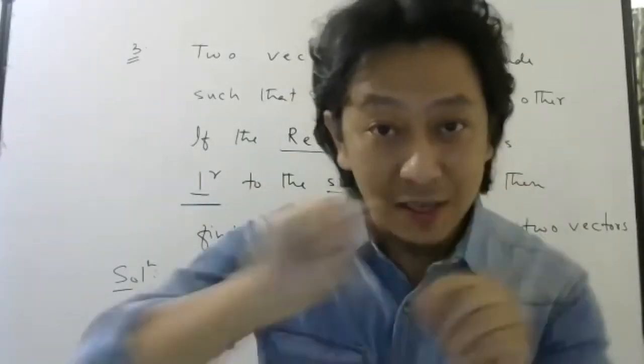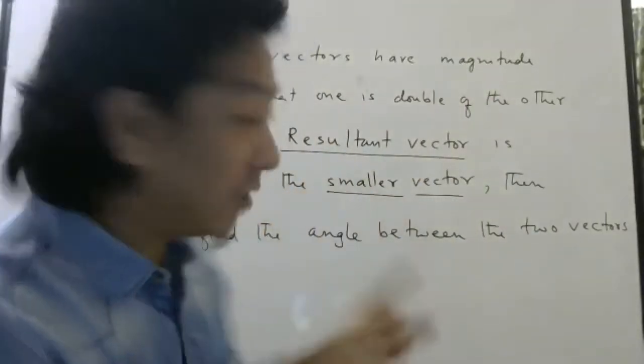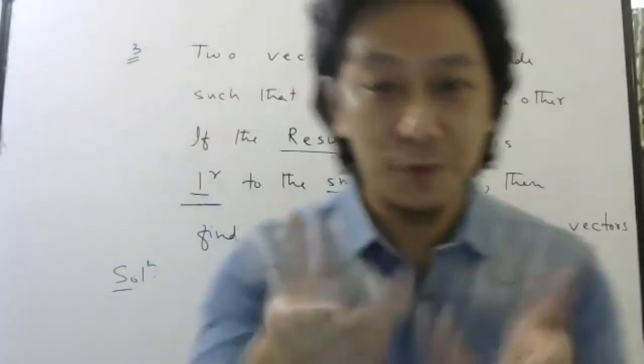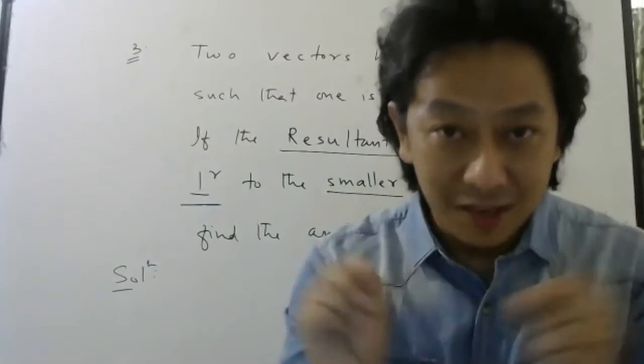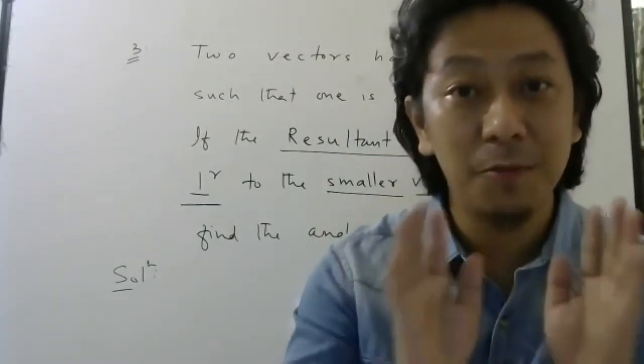Then you have to draw the diagram in such a way that the resultant vector should be perpendicular to the smaller vector. So I don't know which one you will treat as smaller. So in that diagram, you have to try to show that. Again, if you use triangle law, it will be easier to solve.